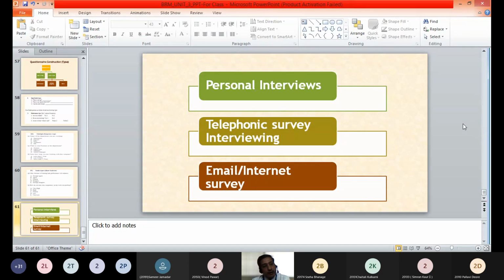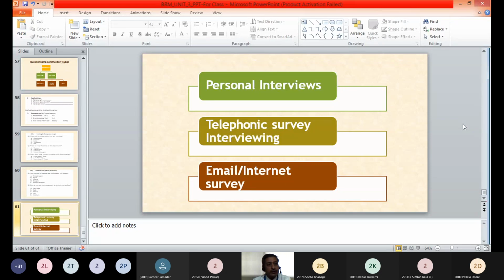There may be certain advantages of the personal interview collection method. First-hand data will be received, the accuracy will be more, and the researcher can observe the reactions of the person who is giving the answers.